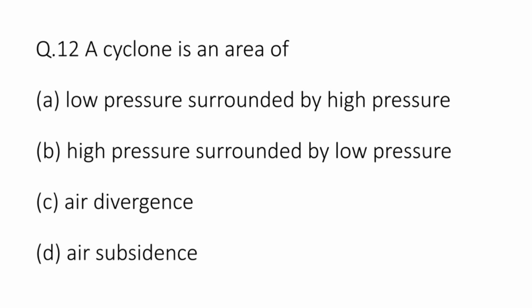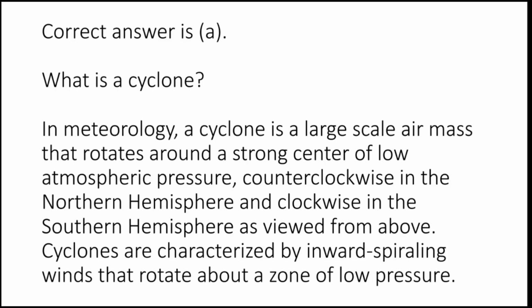Question number 12. A cyclone is an area of options are A. Low pressure surrounded by high pressure, B. High pressure surrounded by low pressure, C. Air divergence, or D. Air subsidence. The correct answer is A. Low pressure surrounded by high pressure.